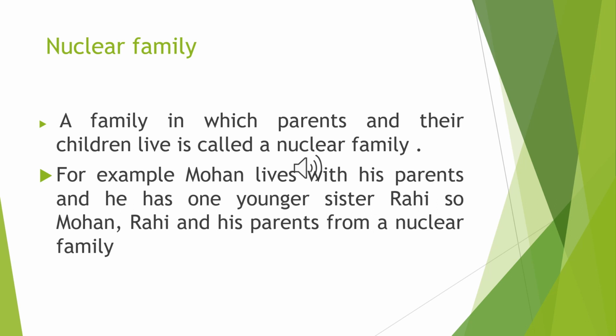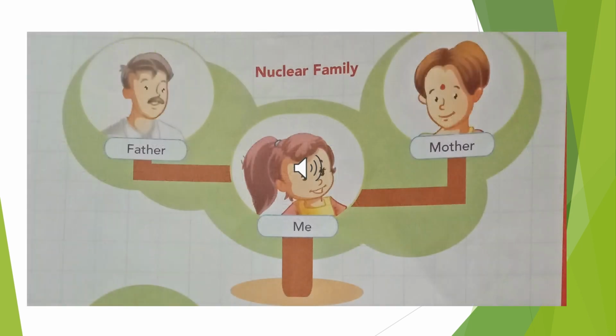For example, Mohan lives with his parents and he has one younger sister Rahi. So, Mohan, Rahi, and his parents form a nuclear family. Now, in this slide, you are able to see a family tree of a nuclear family in which there is only a father, mother, and one child. There can be one or two children in a nuclear family.